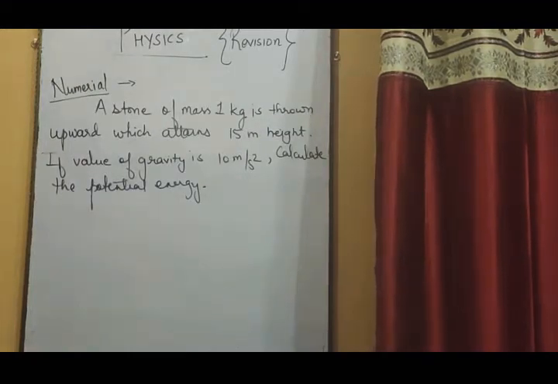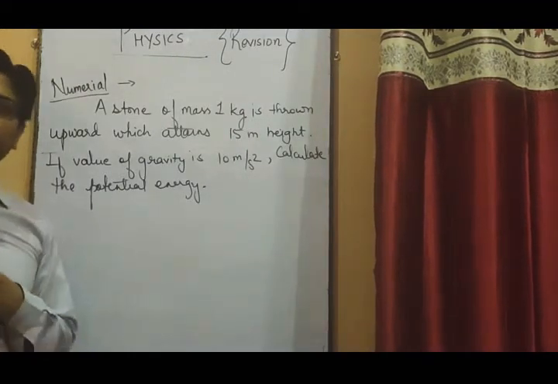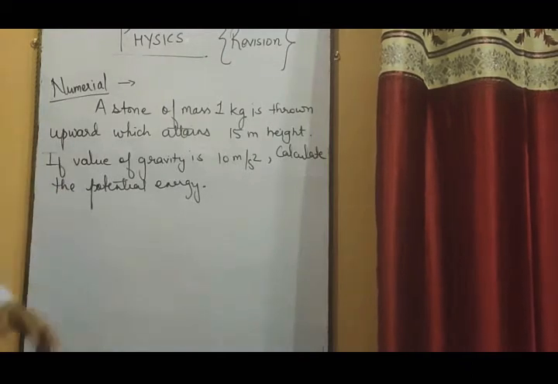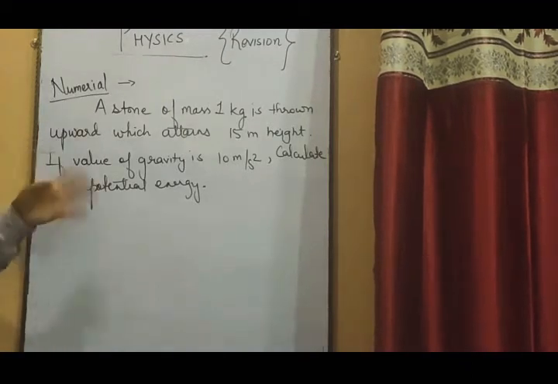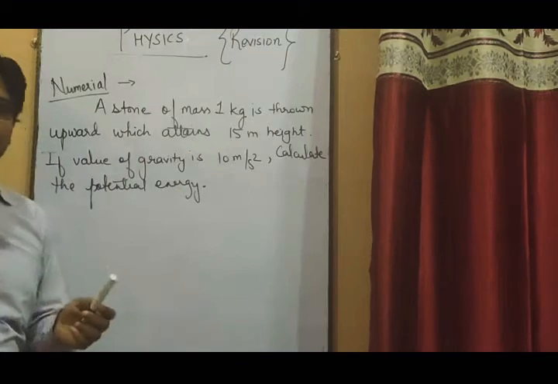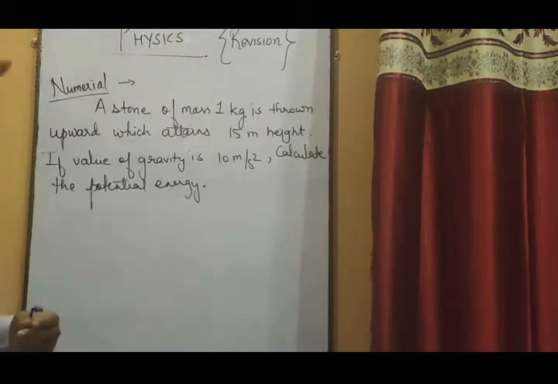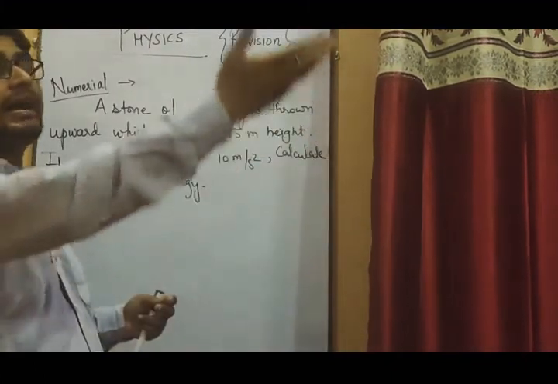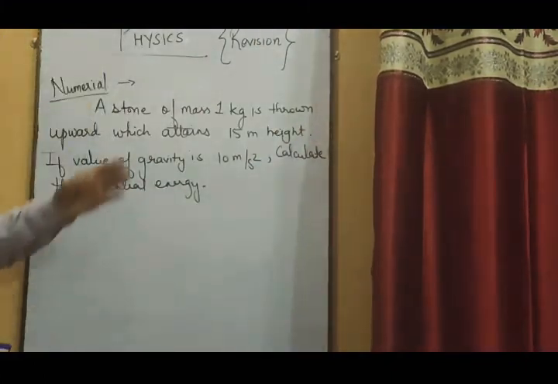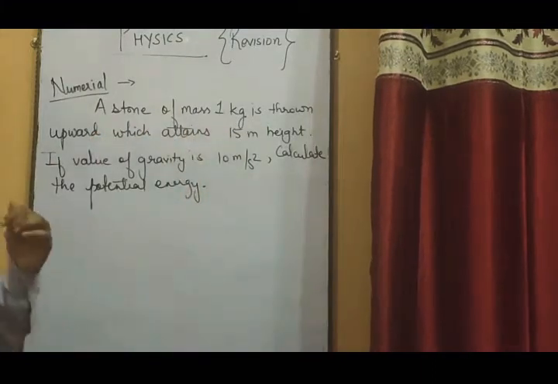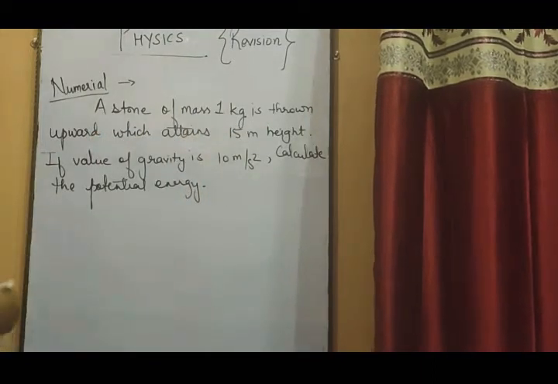Okay, since we have discussed different forms of energy and we know the formulas also, let us talk about one numerical. A stone of mass 1 kg. Suppose one stone is there whose mass is 1 kg and it is thrown upward. So in which direction are we throwing it? In the upward direction. So as you throw it in the upward direction, the height is going to increase and it reaches a height of 15 meter.